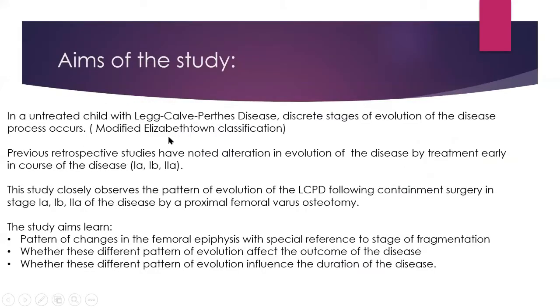The aim of the study: as you know, in an untreated child, Legg-Calvé-Perthes disease follows discrete stages of evolution, as explained in the modified Elizabethtown classification. Previous retrospective studies have noted alteration in the evolution of the disease by treatment early in the course of the disease, that is in 1A, 1B, and 2A. This study closely observes the pattern of evolution of LCPD following containment surgery in stage 1A, 1B, 2A of the disease by a proximal femoral varus osteotomy.